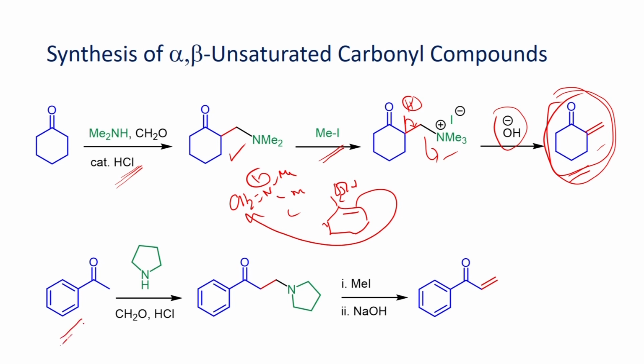Similarly, if you have this enolizable ketone, which can also react with the formaldehyde in the presence of HCl with this secondary amine to give this Mannich product. Once you form this one, which can be reacted with methyl iodide to give the quaternary ammonium salt.